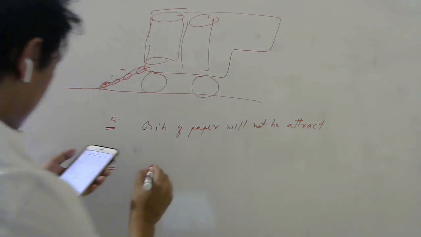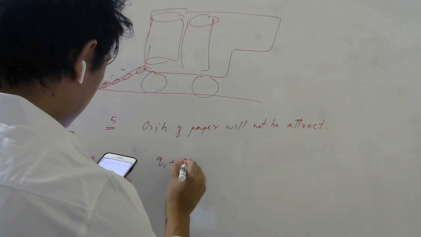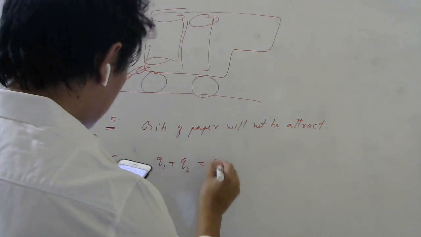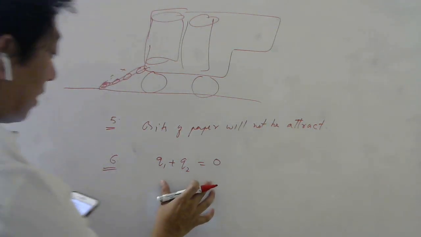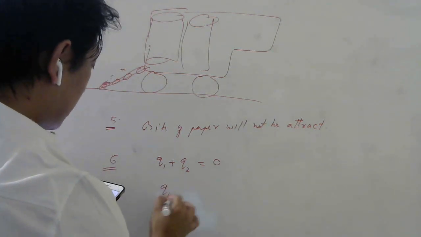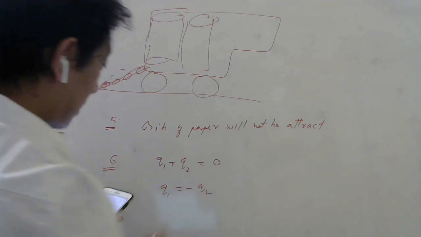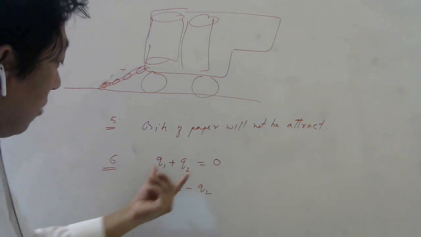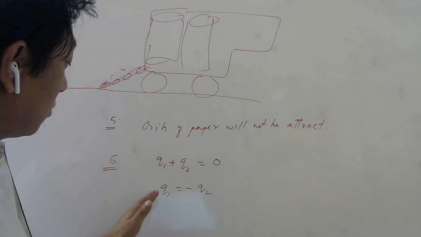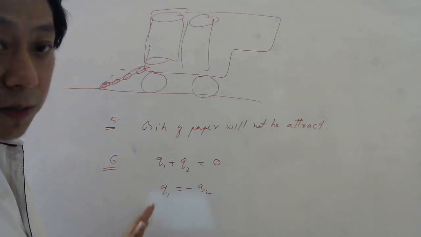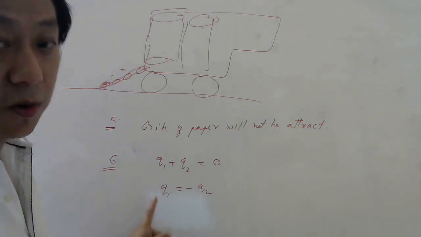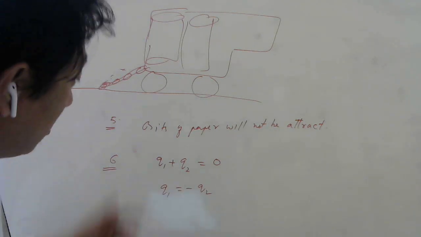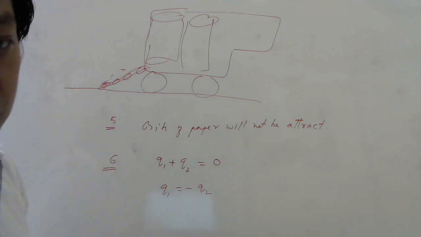Next is question number 6. What does Q1 plus Q2 equal to 0 signify in electrostatics? So this signifies that charges are scalar, right? First thing. So when you add them algebraically, it signifies one has opposite polarity than the other. So if this is positive, this is negative, this is negative, this is positive. Okay. It also signifies the additivity of charge. So any one property, whichever I mentioned, you can write.